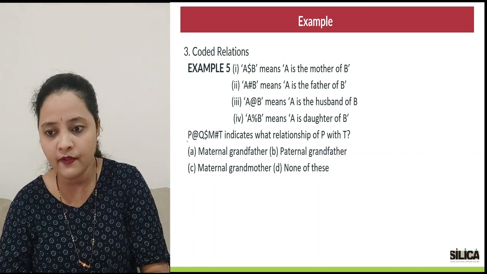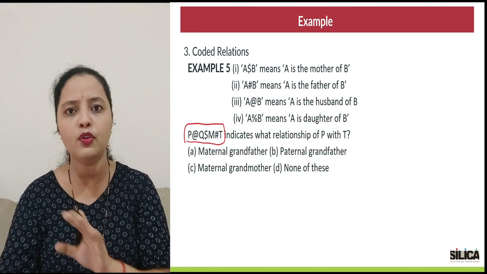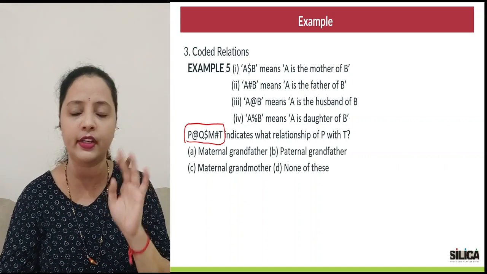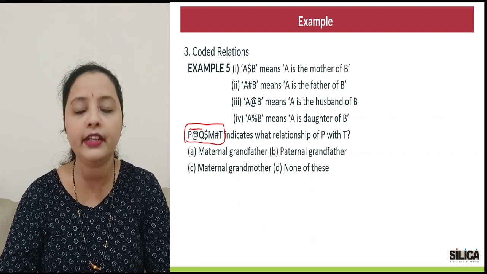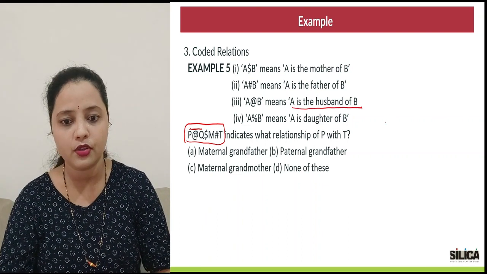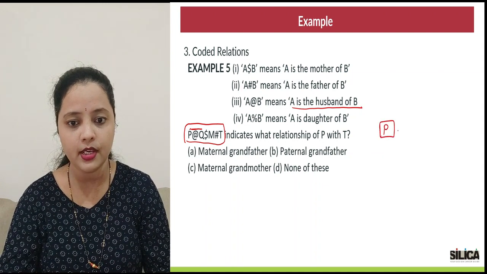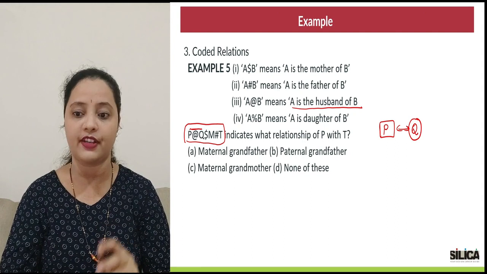So all we have to see is how we can simplify this part. What you do is go from left side to right side, pairing two at a time. So first simplify P at the rate Q. What does at the rate mean? First person is the husband of the second person. So P would be the husband of Q. So definitely Q would be the wife.